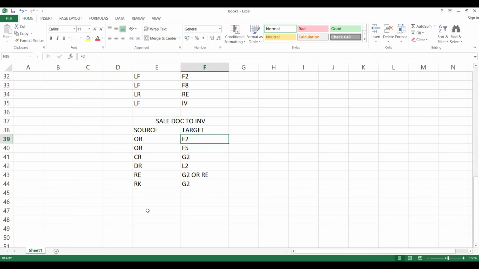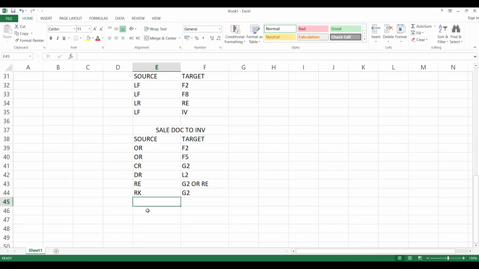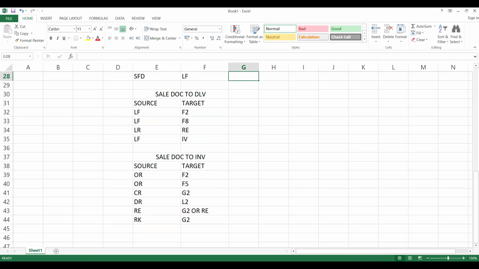That is a different story. Anyhow, that is similar to VA to F2 only. Let's assume you get a context in real time, so maybe you can say VA to F2 for your third party sales also. Maybe you can go for one more thing, subsequent free of charge delivery. That is with reference to delivery and billing, where you go for an individual purchase order. Like that, you will have different scenarios. Everything will be controlled by source and target. That's what I'm explaining here.